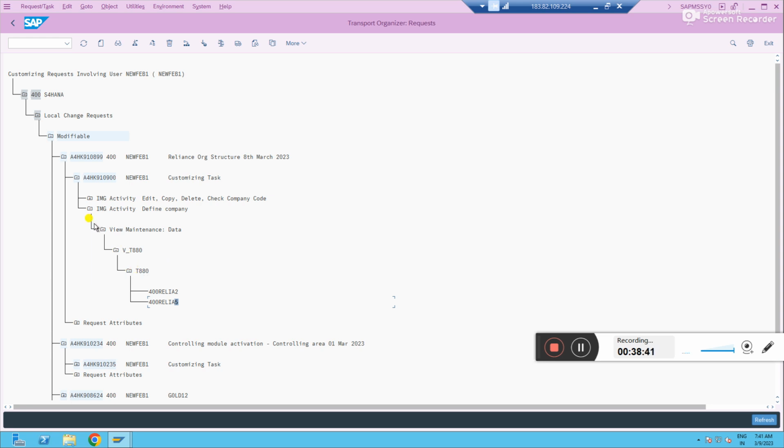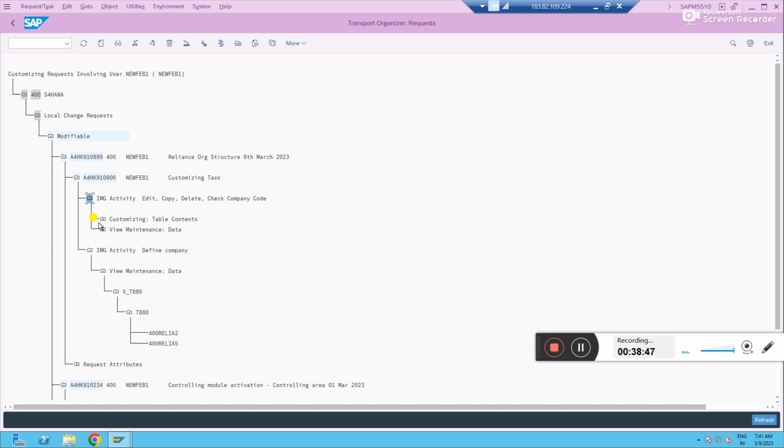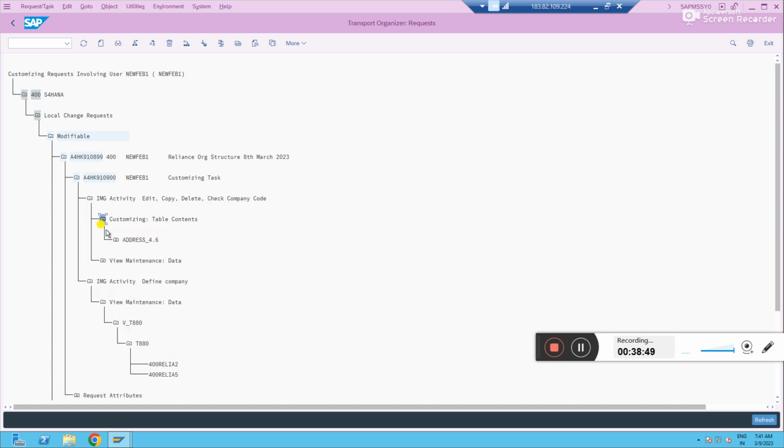T880. If you see next what we have done, we have defined the company code, right? Let's go and see what the company code table is. Just go to view maintenance. We just come here. See, we have just created two company codes, IN60 and IN44, right? You will not see the entire information in a transport request.